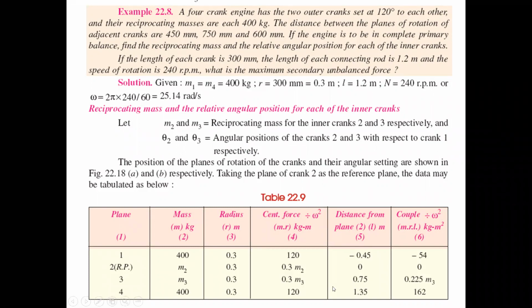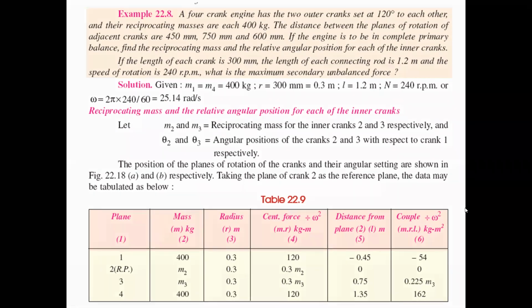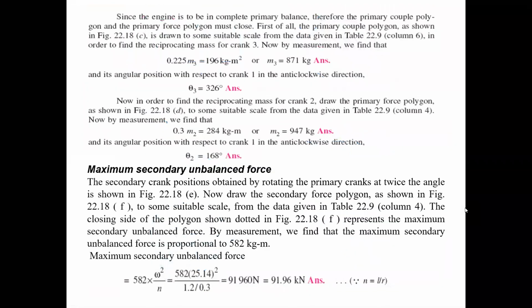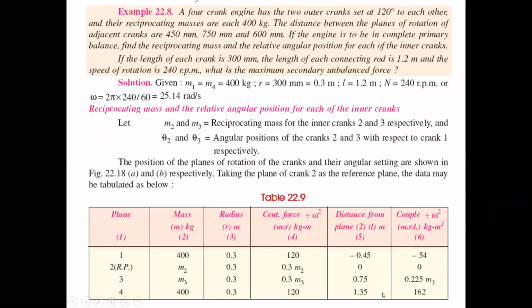Now we take the distance from the reference plane. As already said, the reference is considered as the second plane.